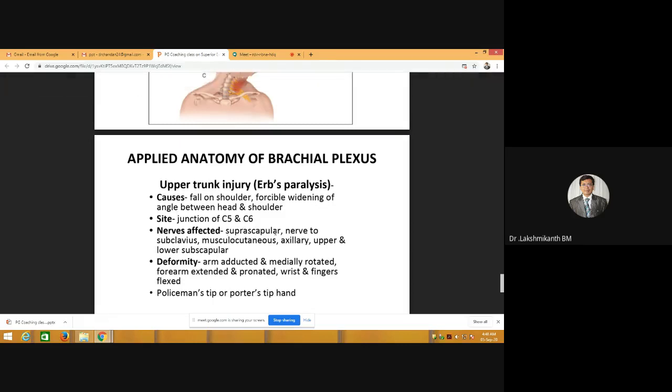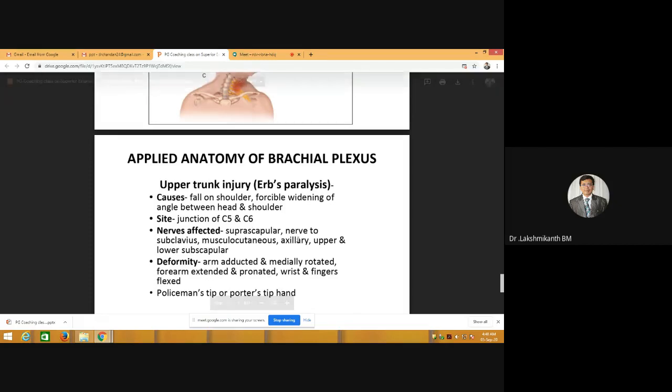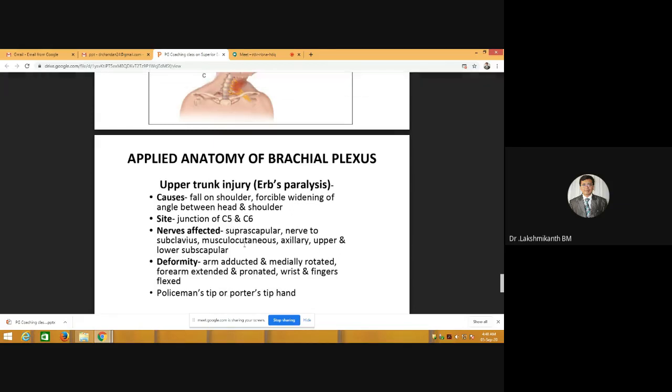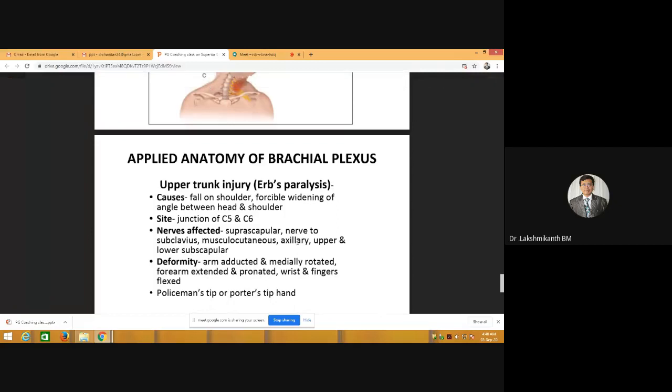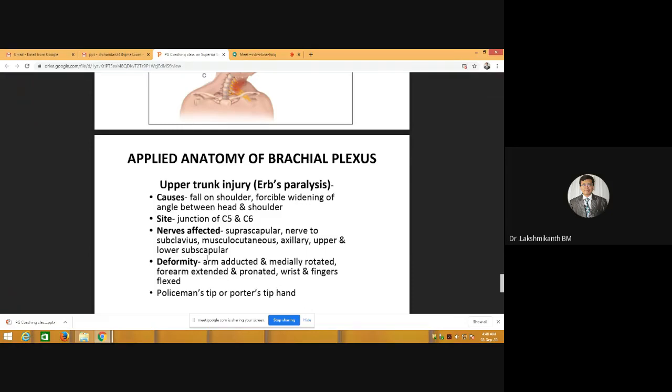So it is suprascapular nerve and nerve to subclavius, musculocutaneous nerve. Basically, suprascapular and nerve to subclavius arise from C5 and C6. And we have other nerves also arising from the same point, like musculocutaneous, which has C5, C6 and C7. Axillary nerve has C5 and C6, upper subscapular and lower subscapular. So all the muscles supplied by these will be paralyzed.